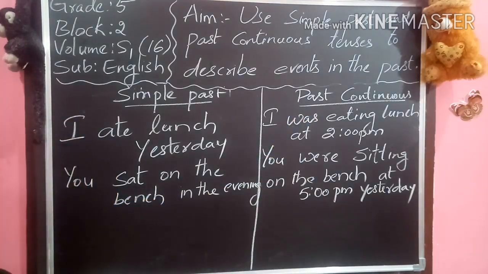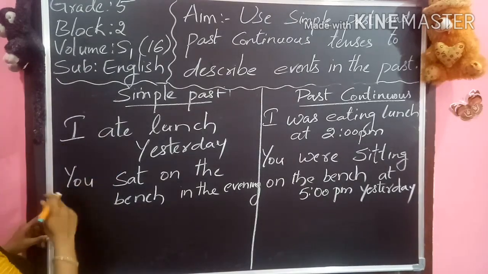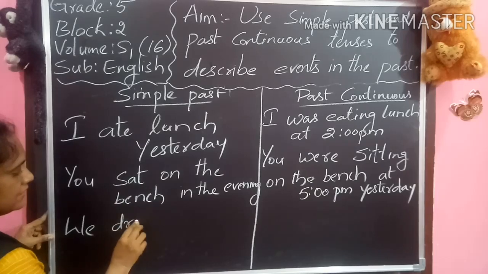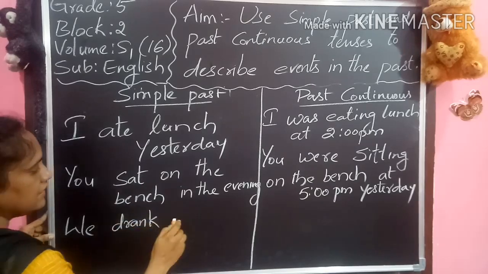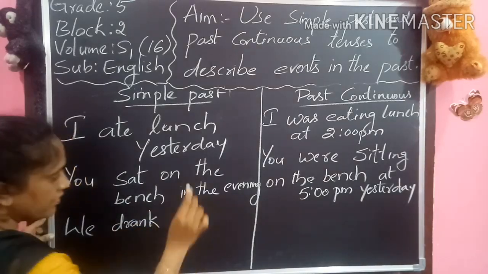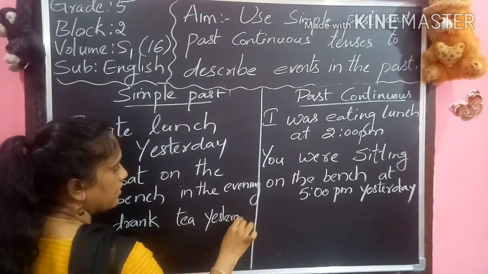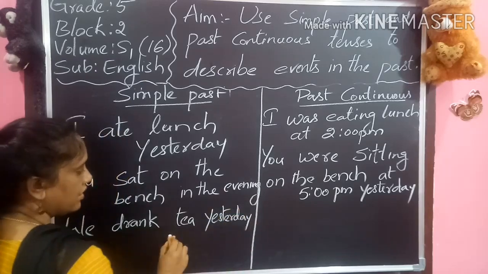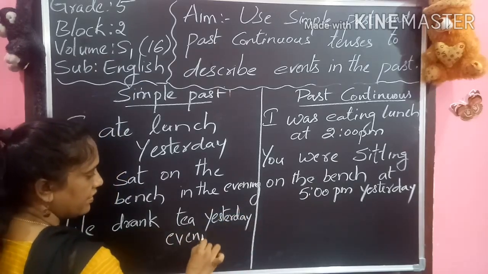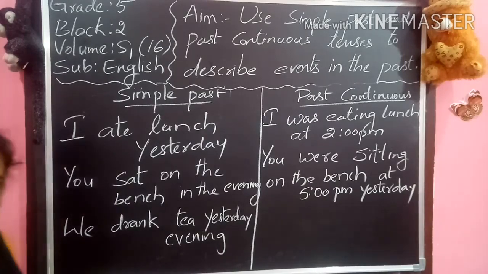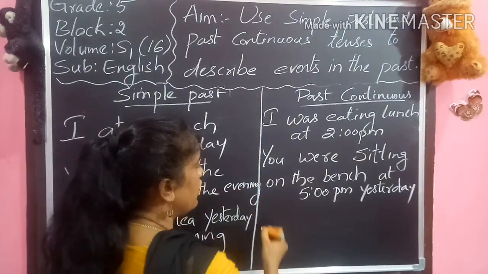Now if I come to simple past, we drank tea yesterday evening. So we drank tea yesterday evening. Now what can I say when I am using past continuous?